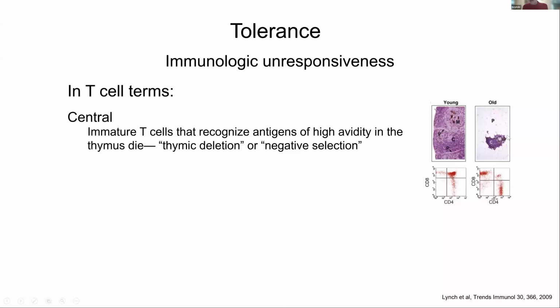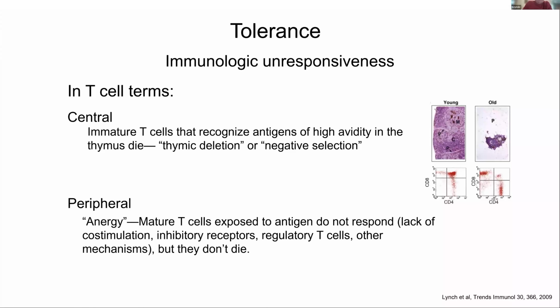And when you're old, ancient like me, you're lucky if you have this much left and there's no more immature T cells. So does this mean that at my ancient age that I no longer have a mechanism for getting rid of reactive cells? Well, not really. There is a second form of tolerance that comes in the periphery, and it's more of an anergy. And what I mean by that is that the mature T cells exposed to antigen don't respond. They either don't have the right co-stimulation, there's an inhibitor, there's regulatory T cells, they become inactive, but they don't die. Unlike with central tolerance, where the cells are actually wiped out.